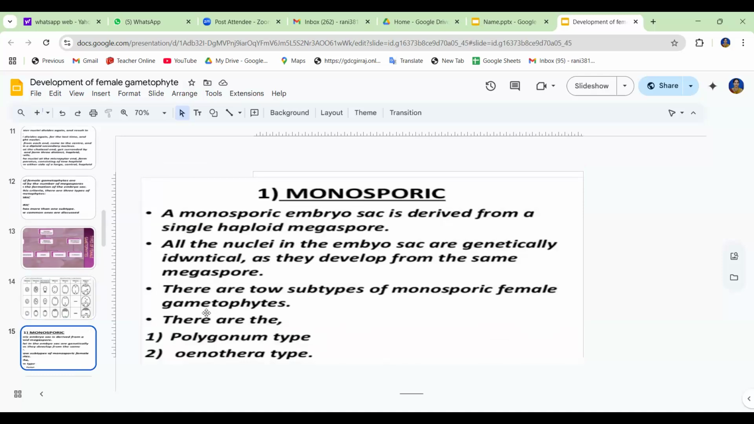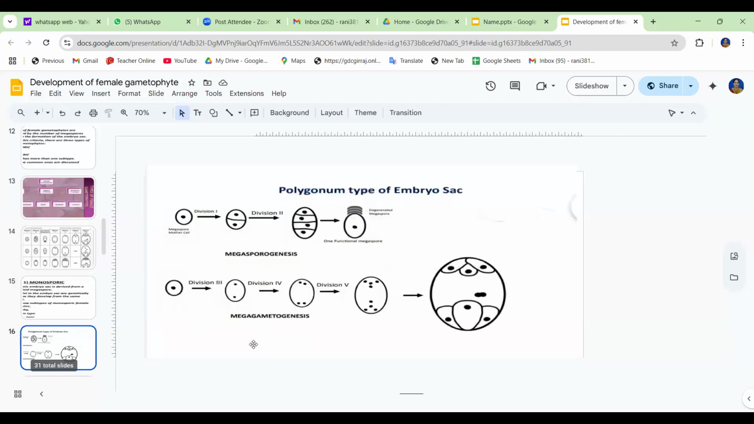In the monosporic type, the female gametophyte or embryo sac of this type may be 8 nucleate or 4 nucleate. Some are at the 8 nucleate stage and some at the 4 nucleate stage. First, all the nuclei in the embryo sac are genetically identical as they develop from the same megaspore. There are 2 subtypes of monosporic female gametophytes: Polygonum type and Oenothera type.